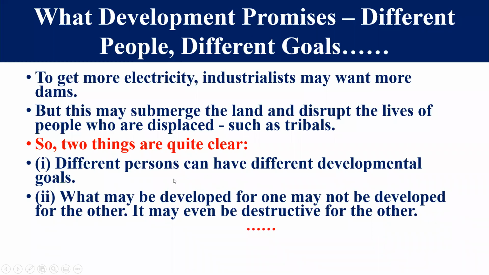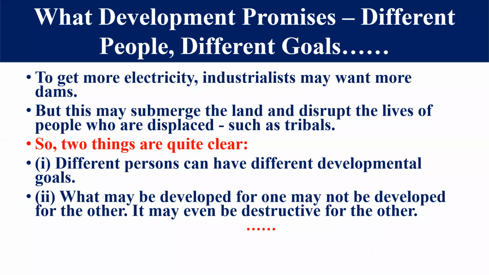Right, friends? But think about the tribal people who are living in those areas. Whenever we make a dam, we have to displace many communities from there. Now think about those tribal people. They have to leave their particular land. They have to leave the source of their livelihood there, and they have to move to another area, and start their business and other things again. Think about it. It means this demand of getting more electricity, dams must be there. This demand conflicts, industrialists and the tribal people.